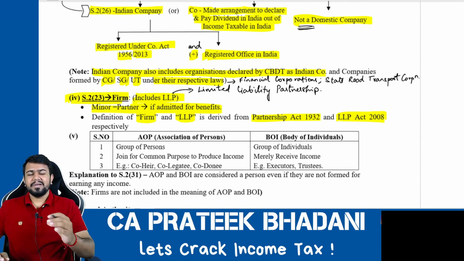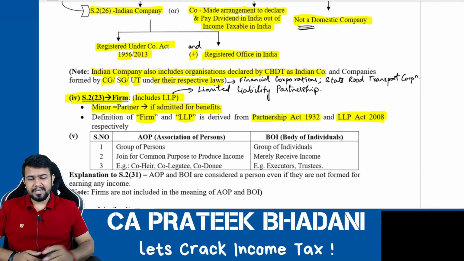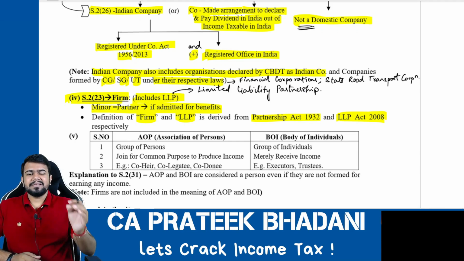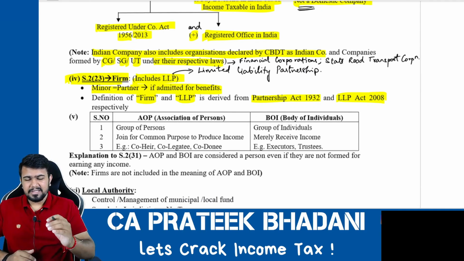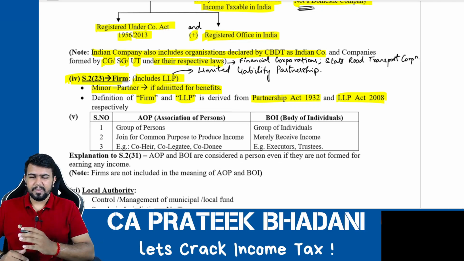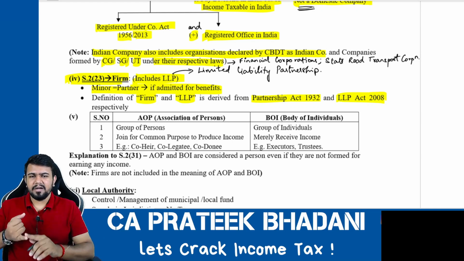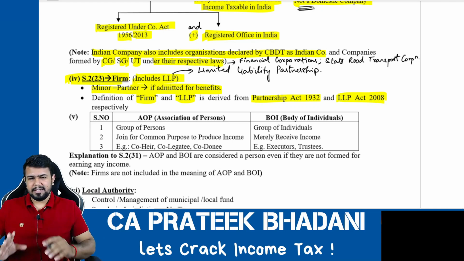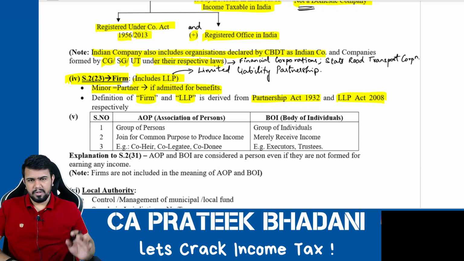Indian company is a company that is registered under the Companies Act 1956 or 2013, and it must have a registered office in India. Indian company also includes any organization that is declared as an Indian company by CBDT, and also any organization that is registered under the respective laws of the central government, state government, or union territory. For example, financial corporation or state road transport corporation.